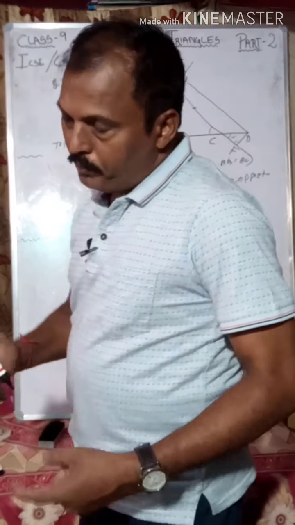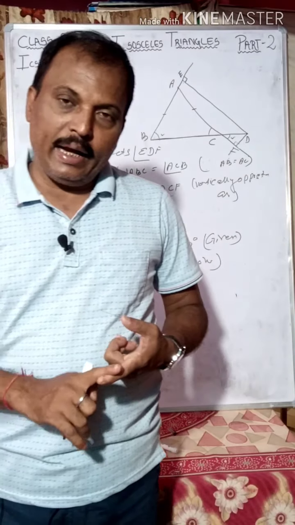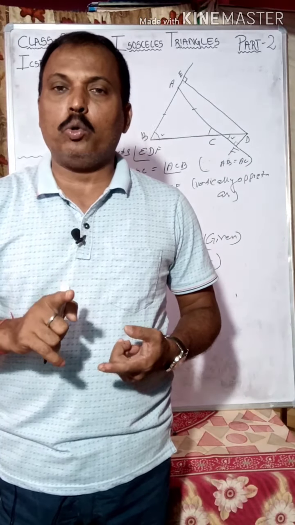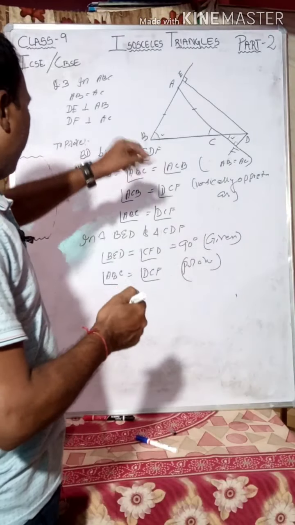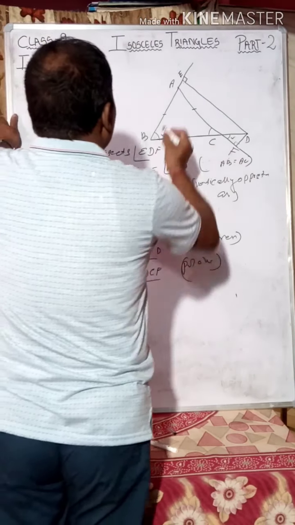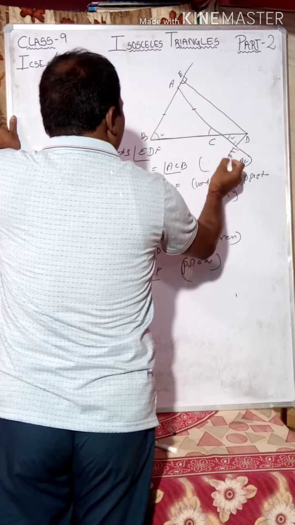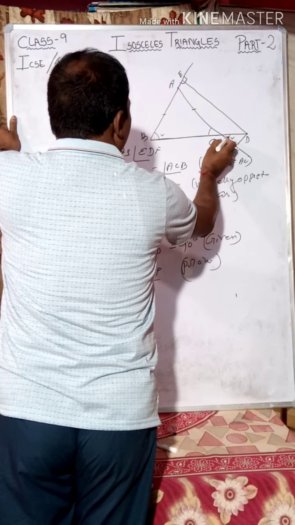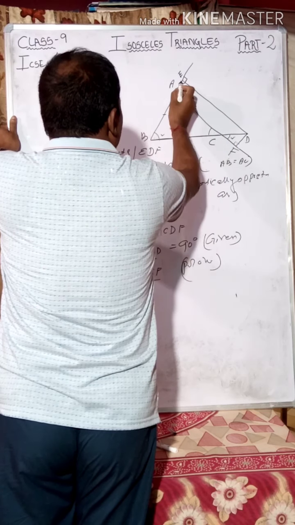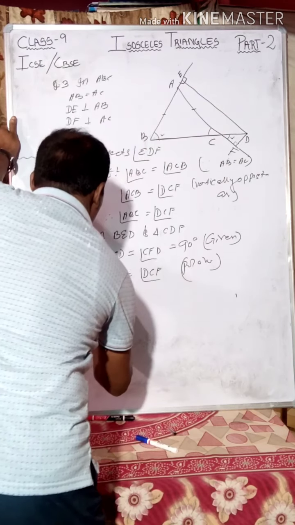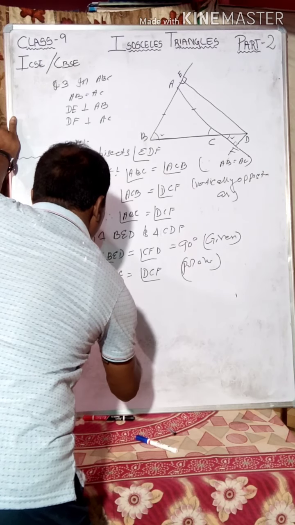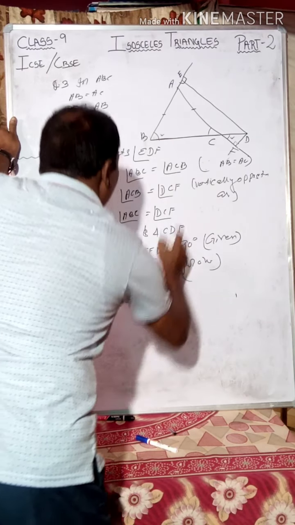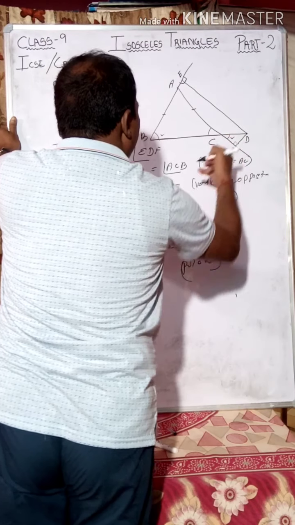So two angles of one triangle are equal to two angles of the other triangle, then the third angles of the two triangles are also equal. What are the third angles? So angle BDE is equal to angle CDF.